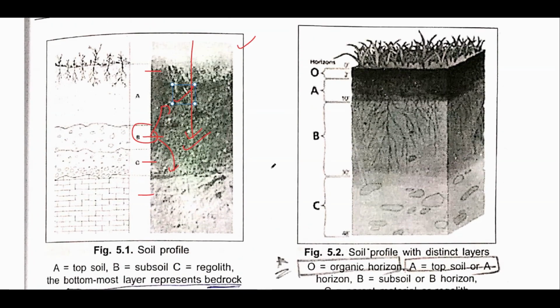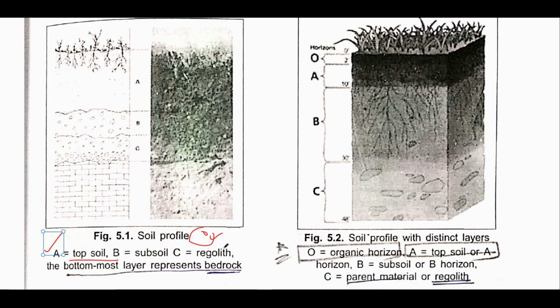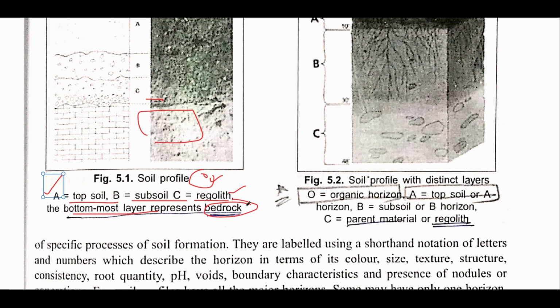After that, if you see the figures that are being given, the important part comes from here: the A horizon is known as topsoil. Do not confuse it with O. The O horizon is not known as the topsoil, it is known as the organic horizon. A is known as topsoil, B is known as subsoil, and C is known as regolith. Below C there is a bottommost layer known as bedrock. Do not confuse C as bedrock. Below C there is bedrock. So this is also mentioned over here that O is the organic horizon, A is the topsoil, B is the subsoil, and C is the parent material.